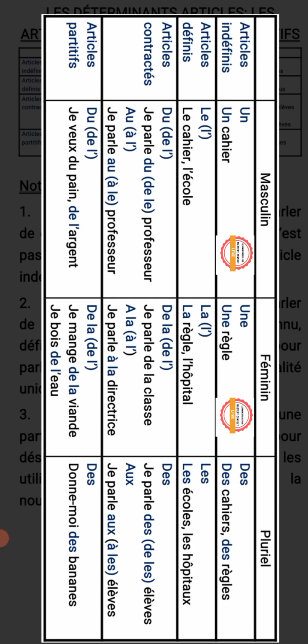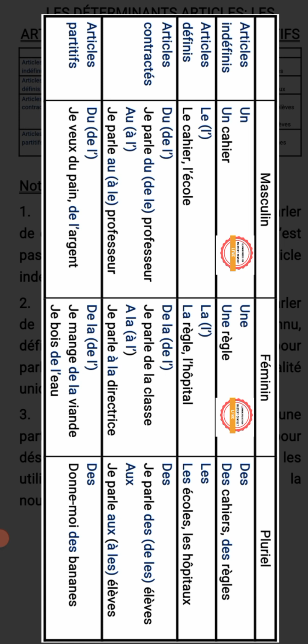Ensuite, on a article contracté. They are used in the context of verbs with prepositions. For instance, parler de, to talk about, parler à, to talk to, plus we use that preposition plus the definite article to make the contraction as we have studied here.